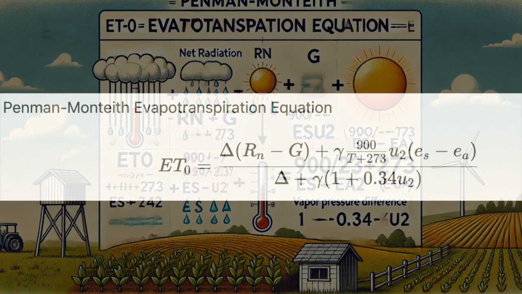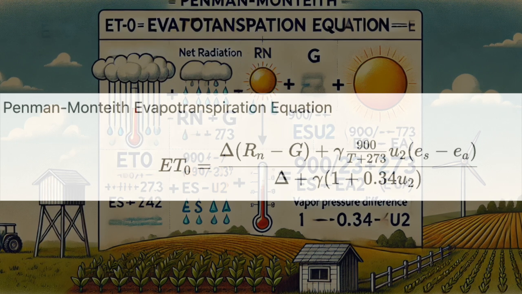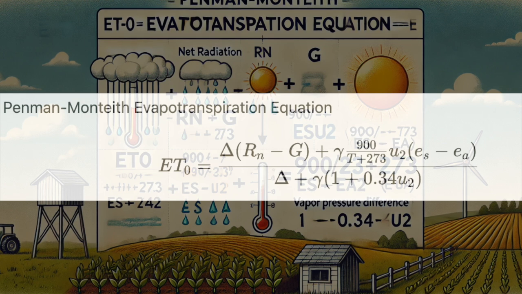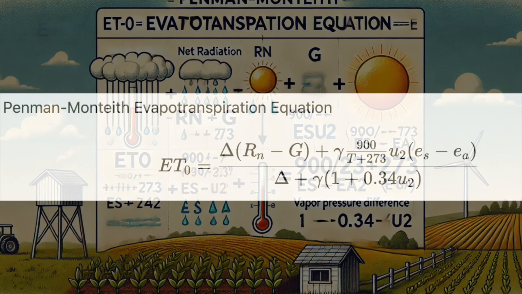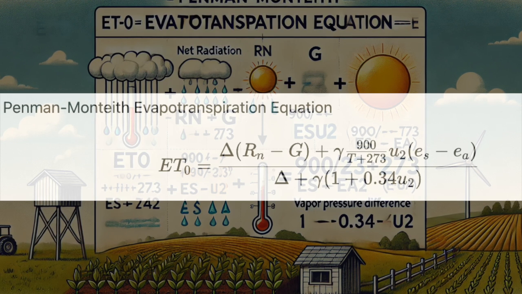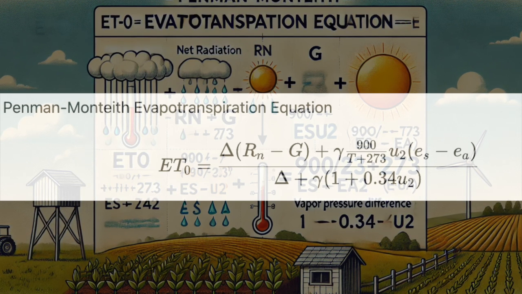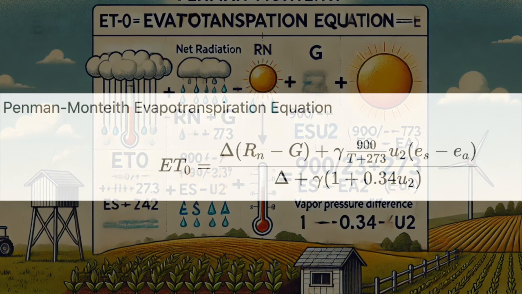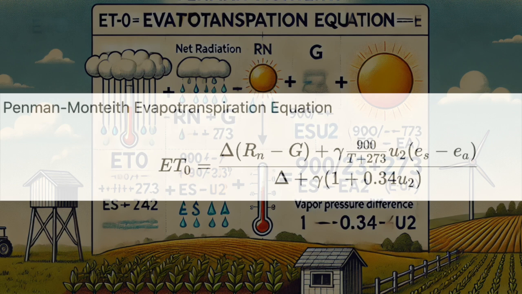Right, but instead of just measuring the air, it's figuring out how much water is flowing between the land and the atmosphere. Wow. And this equation is really useful for all sorts of things, from figuring out when to water crops to building climate models. Farmers can use it to see how much water their crops are losing so they can water them just the right amount. It's like giving each plant its own little hydration plan.